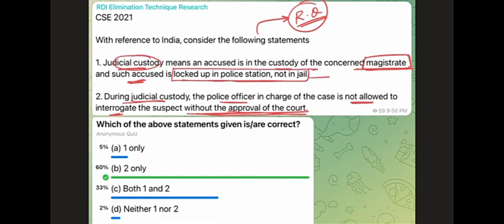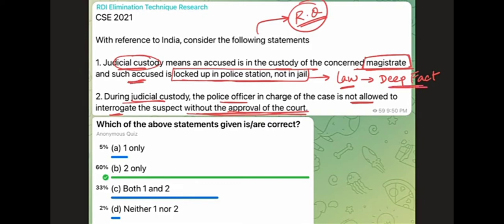This is a matter of law, right? Where that person will be locked up, for how many days can that person be locked up, what will be the conditions of locking that person up. All of these are part of the law, and that means it is deep fact. Who will know whether this person will be locked up in jail and not in police station, or in police station and not in jail, or whatever be the other conditions? So it is a deep fact.